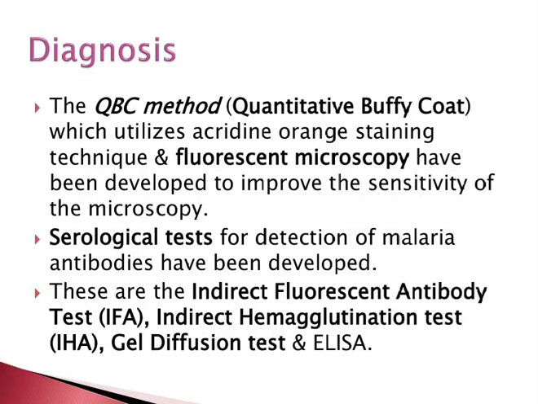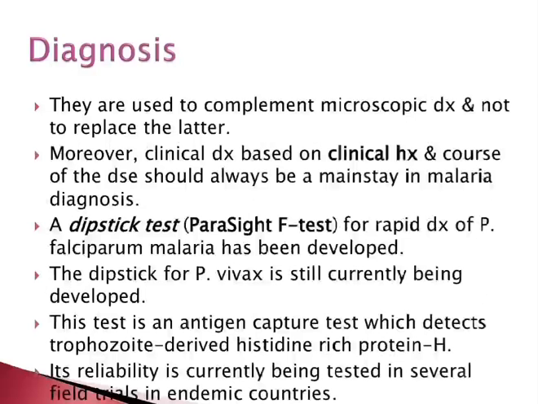The QBC method, quantitative buffy coat, which utilizes acridine orange staining technique and fluorescent microscopy, has been developed to improve the sensitivity of the microscopy. Serological tests for the detection of malaria antibodies have been developed. These are the indirect fluorescent antibody test, indirect hemagglutination test, gel diffusion test, and ELISA. They are used to complement the microscopic diagnosis and not to replace the latter.